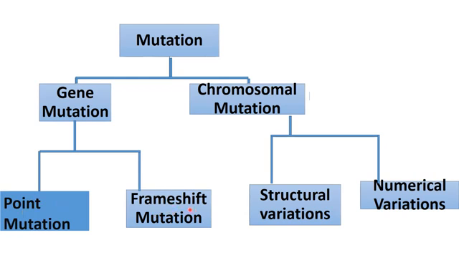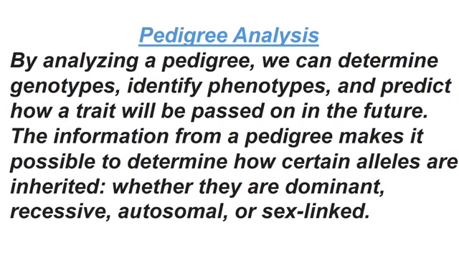And about frameshift mutation you will study in next chapter. Chromosomal mutations can be due to structural variations or numerical variations. Now pedigree analysis. By analyzing a pedigree, we can determine genotypes, identify phenotypes, and predict how a trait will be passed on in the future. The information from a pedigree makes it possible to determine how certain alleles are inherited, whether they are dominant, recessive, autosomal, or sex-linked.